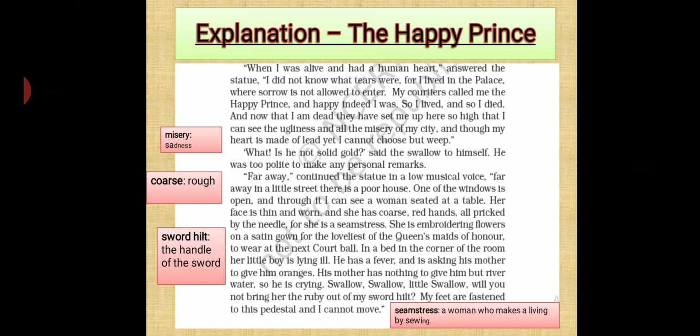So the Happy Prince statue requested the swallow to take out the ruby stone from the handle of its sword and give it to the lady. It added that its feet were fastened, meaning it was fixed to the platform, because of which it could not move. So here, fastened means fixed. Now coming to the next part. Pedestal means the platform where the statue is fixed.